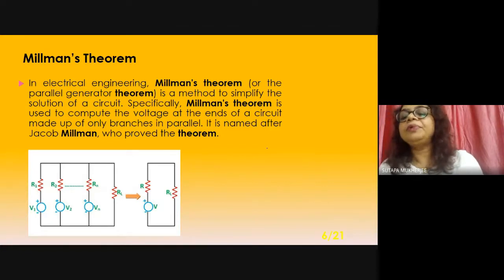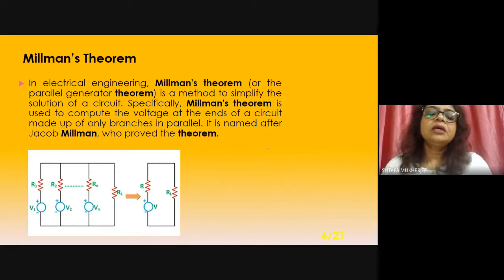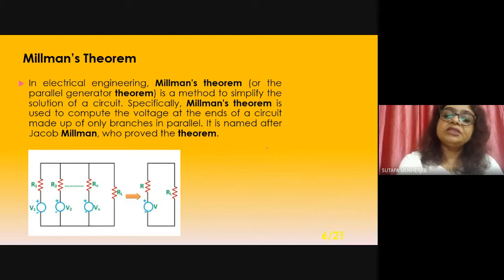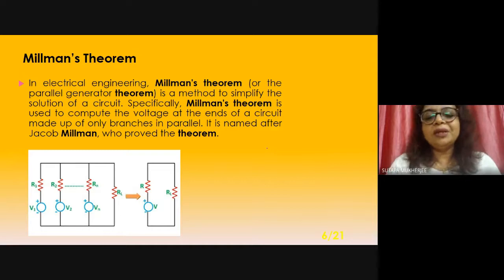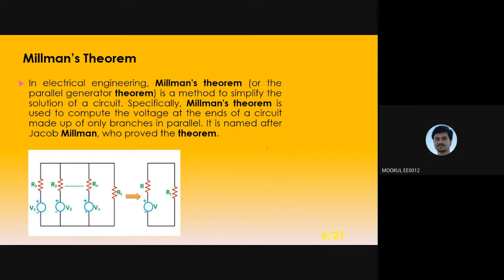Which theorem is applicable in that particular circuit? In the exam they might tell you which theorem to apply and determine the current or voltage drop across any branch of the circuit. If the structure is like this, then Millman's theorem will be applicable here. Got it?